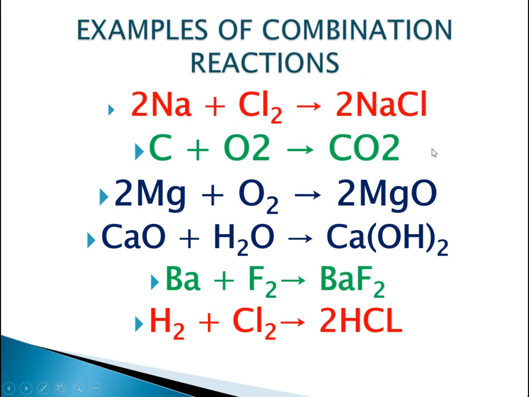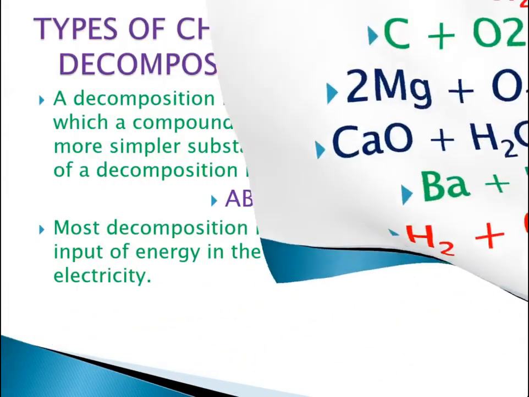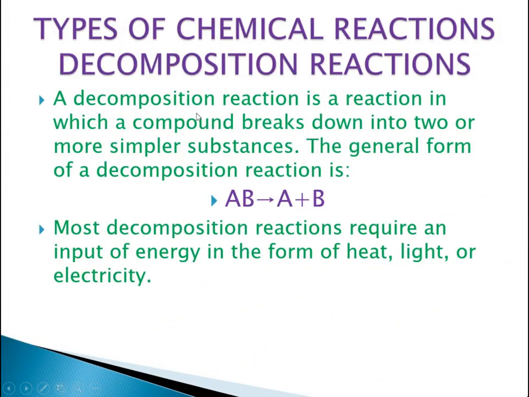So let's move to the next topic, which is the decomposition reaction. A decomposition reaction is a reaction in which a compound breaks down into two or more simpler substances. The general form of the decomposition reaction is AB equals A plus B. So this is the general form of the decomposition reaction.